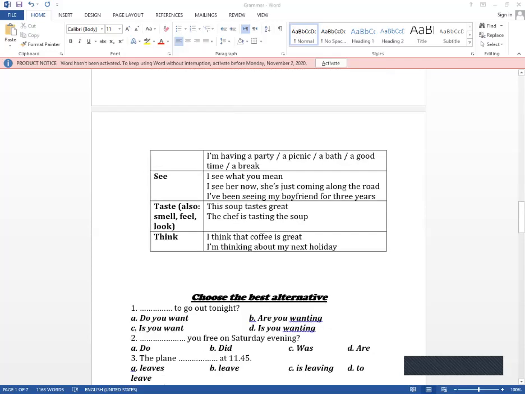The verb taste also, or the verbs that are connected with senses, could be used as stative verbs or dynamic verbs. Like this soup tastes great. So tastes here is describing a state, so it must come in the simple tense. While if I say Jan is tasting the soup, so tasting here is an action verb. He is trying to taste the soup, so it can be in the progressive tense.